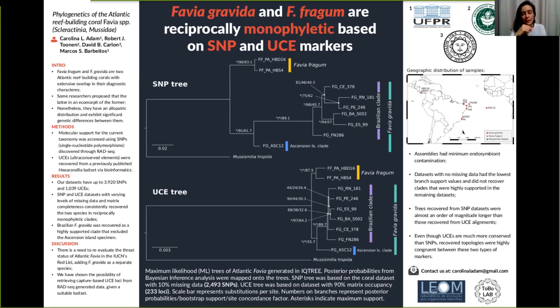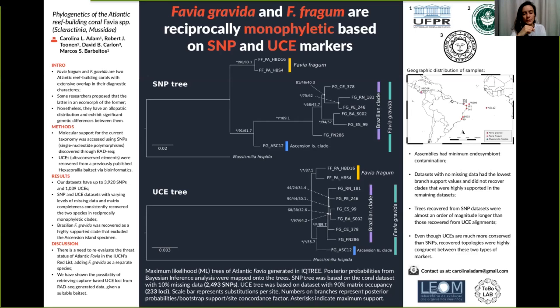Our RAD sequencing libraries had very little endosymbiont contamination. And from our assemblies, we recovered thousands of single nucleotide polymorphisms and also hundreds of ultraconserved elements, using a Hexacorallia bait set published by Coleman and collaborators in 2020.